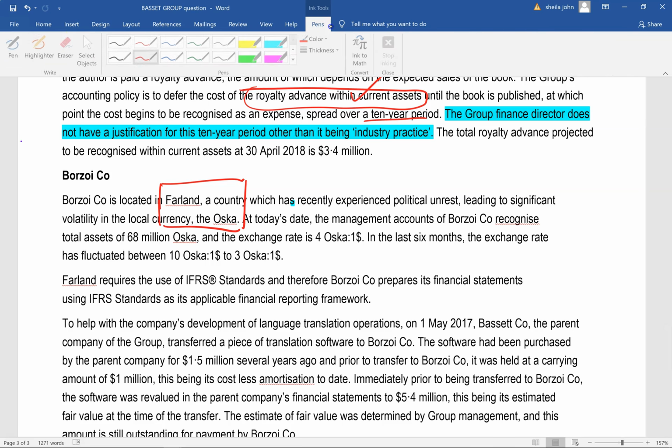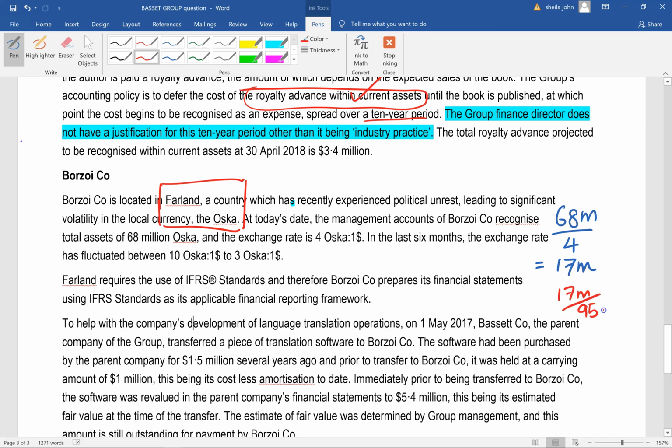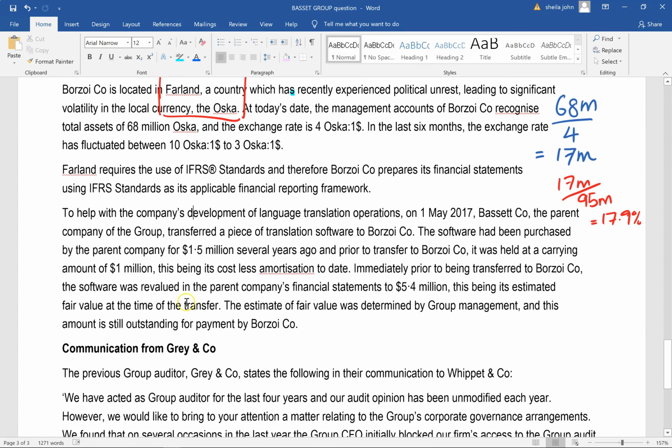So let's just do a little bit of a calculation here. So we've got 68 million ACCA divided by 4 would be equal to $17 million. Is $17 million material? Let's just check that out. We've got 17 million divided by 95 million, and that would be equal to 17.9%. So that's material. Moving on, Farland uses IFRS, so good, and therefore prepares its financial statements as its applicable financial reporting framework, and that's excellent.